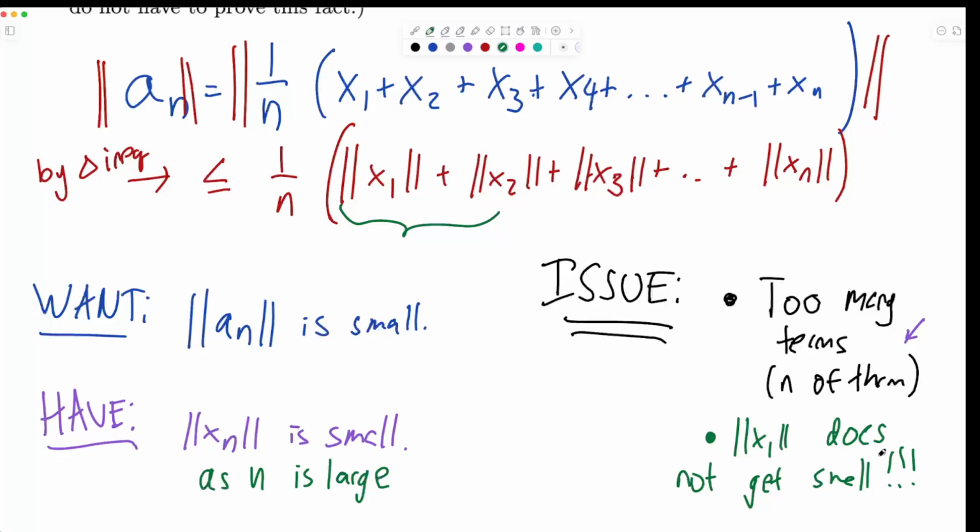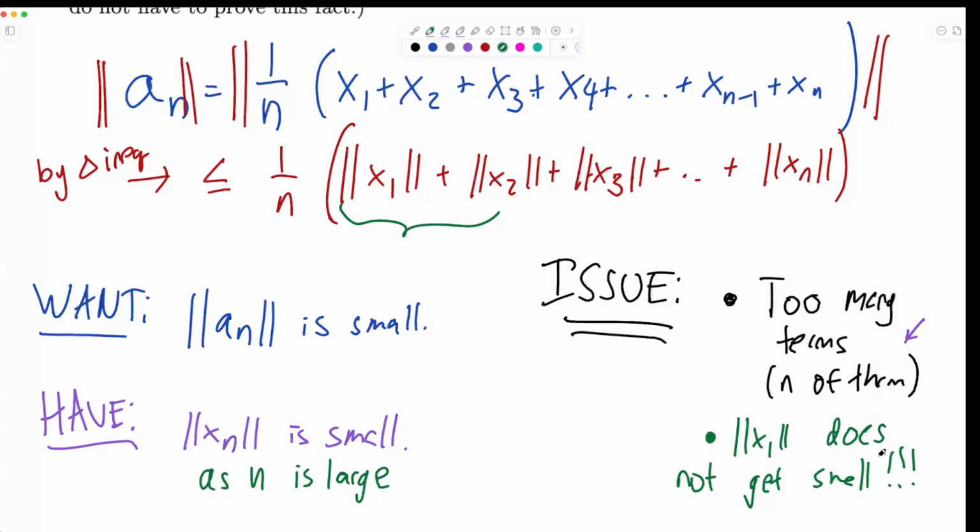Yeah. Maybe you could split it up into two groups. The latter half are all small enough, and the first half, there's how many of them? Yes, that's right. That's very good. So basically, we're looking at the sequence, and the sequence has two issues. And we can't solve both issues at the same time. Both issues together make each other worse because there's a lot of things and each individual thing is big.